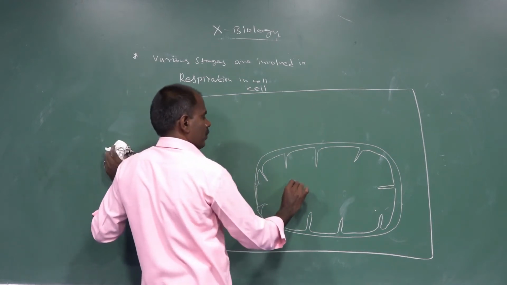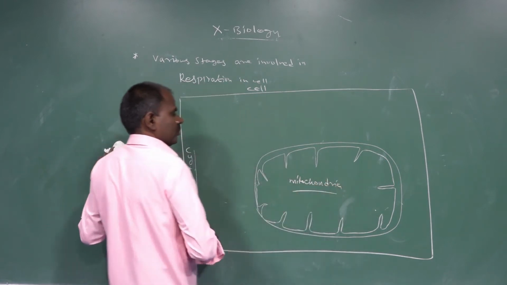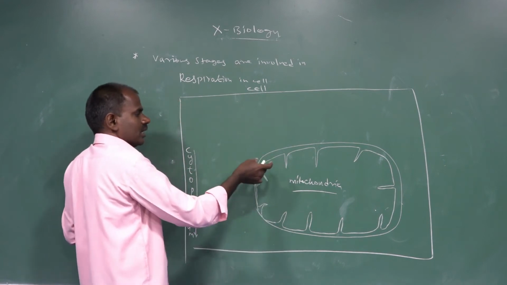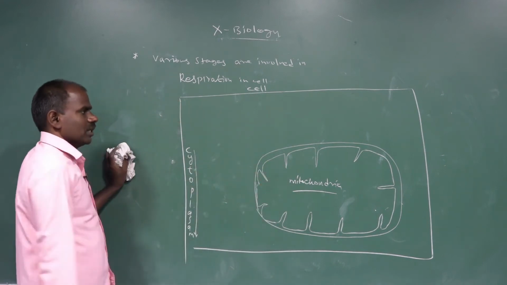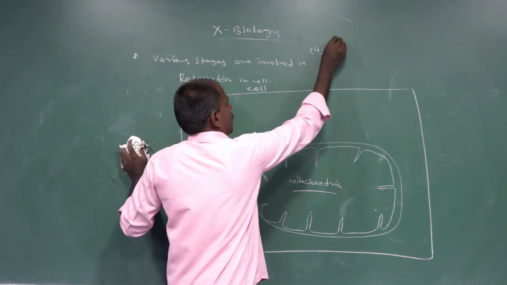Then mitochondria, the cytoplasmic regions and mitochondria. So the Krebs cycle occurs only in the mitochondria, and glycolysis occurs only in the cytoplasm. There are 4 stages. The first one is glycolysis.